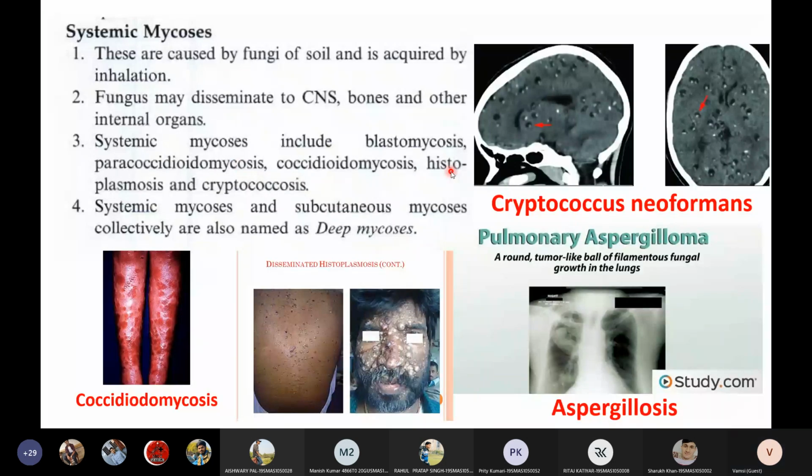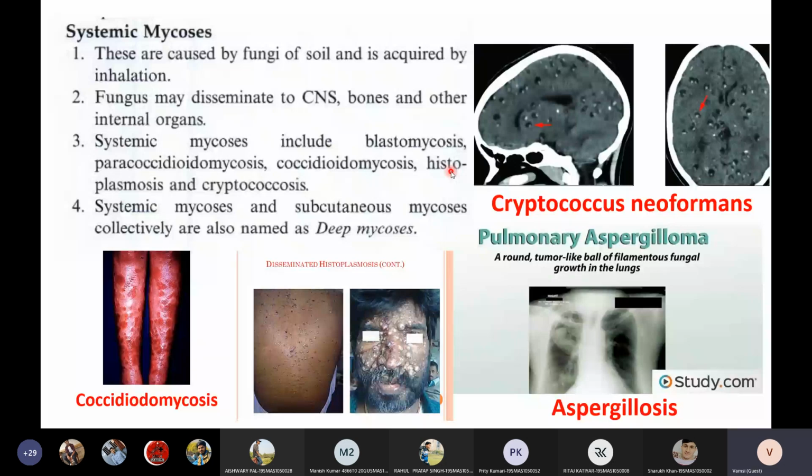Then students, I have not included one particular slide in this, but I will include it in tomorrow's lecture. There is one more fungal infection type called opportunistic fungal infections. These opportunistic mycoses mean these fungi will infect only when the patient's immune system is suppressed.